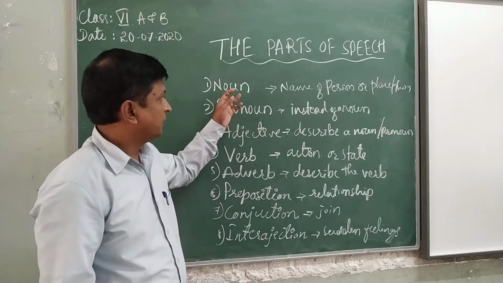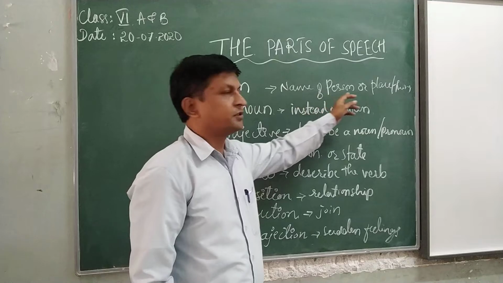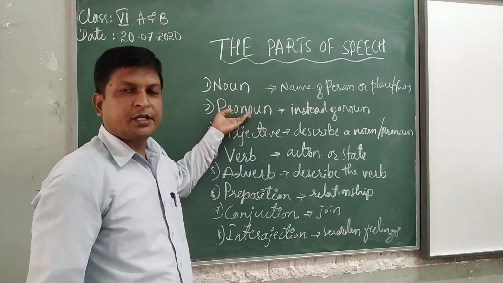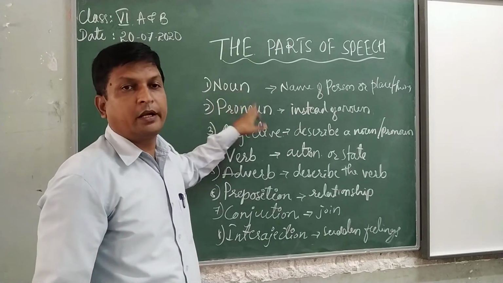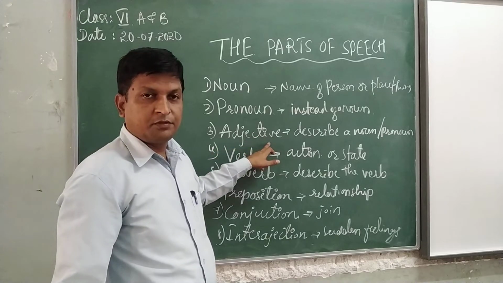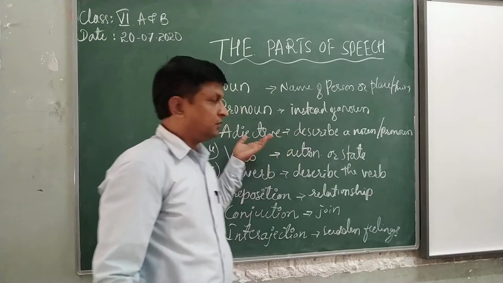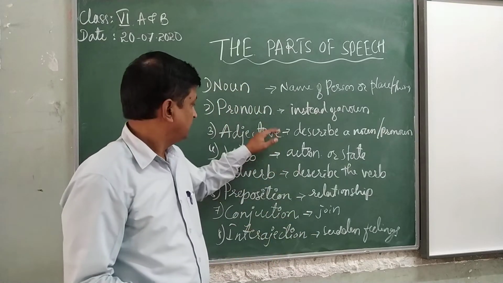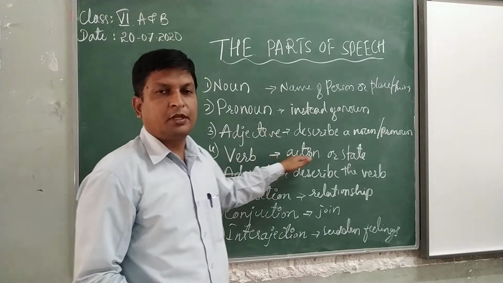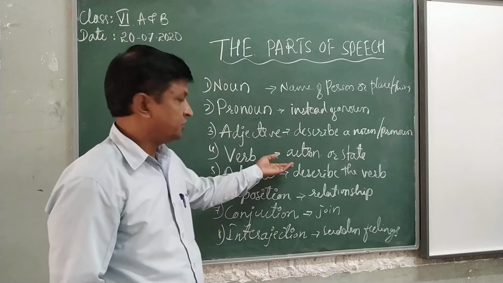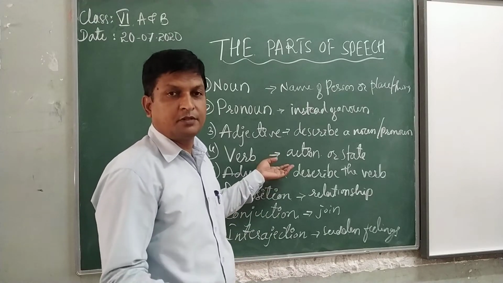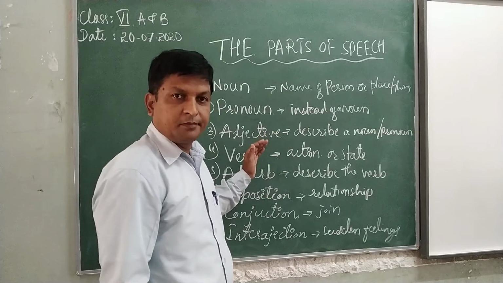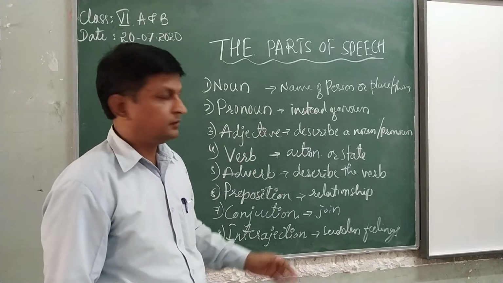See, there are 8 parts. Noun is a word, it names a person or place or thing. Next, pronoun. These words are used instead of the noun. These are called as pronoun. Adjectives describe the noun or pronoun. It tells about how he is, black or good, white. And verb, it tells about the action or state, what he is doing, what he is saying, what he is telling, the states.